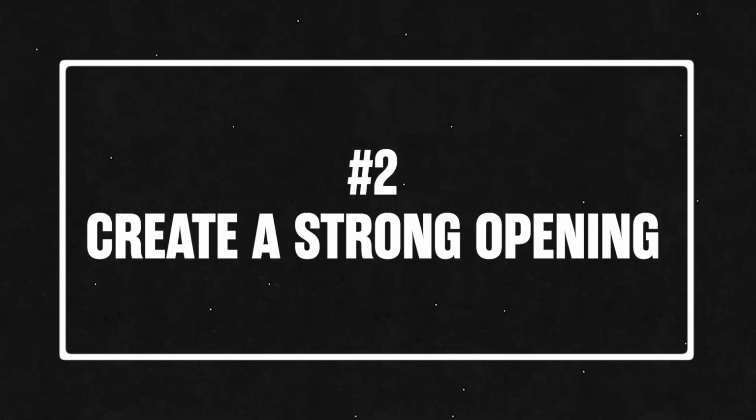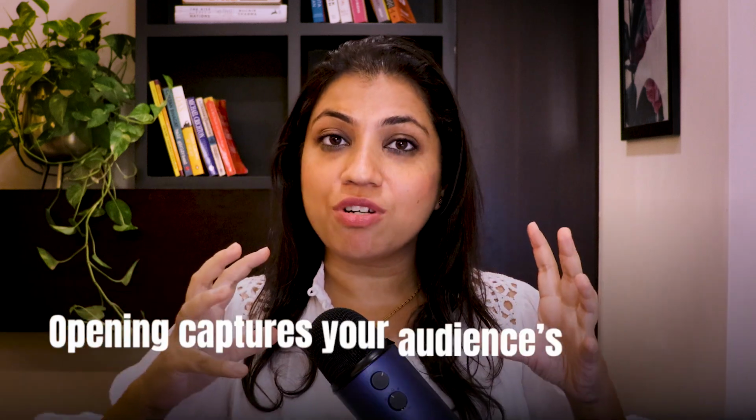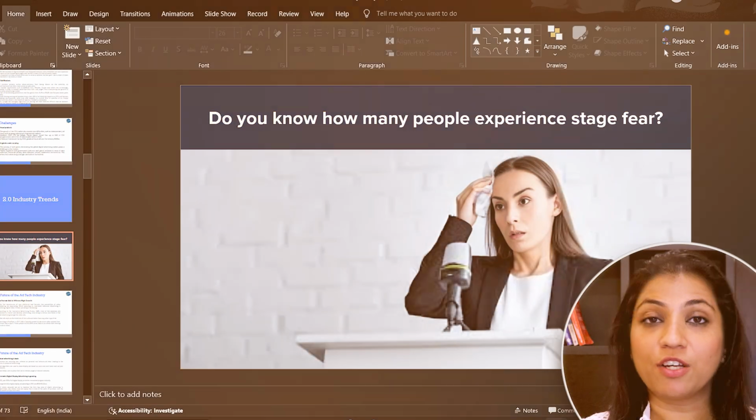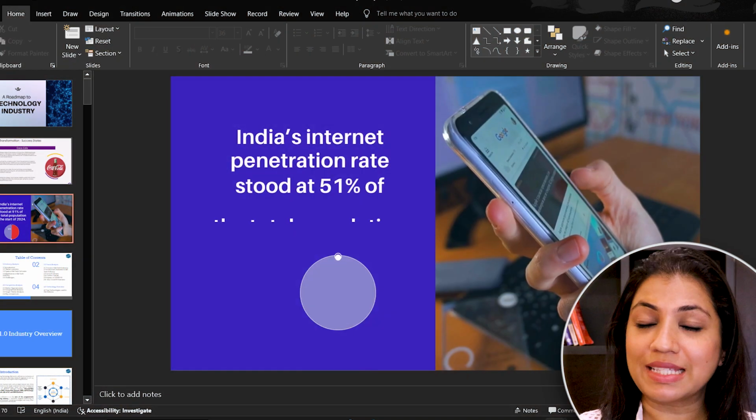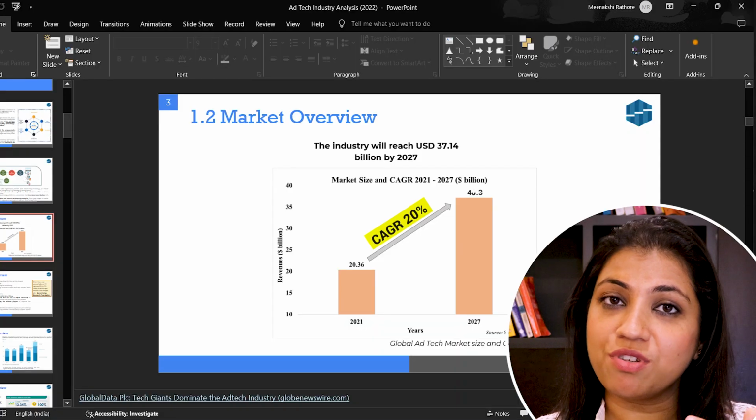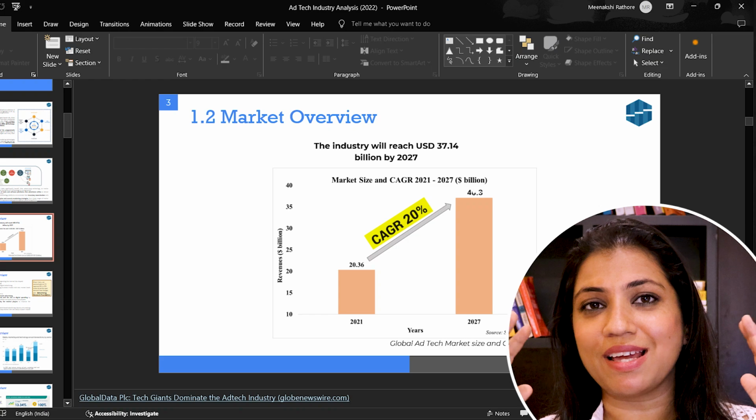Tip number 2, create a strong opening. An opening is very important because it really captures your audience's attention in the beginning, and that stays till at least half of the presentation. It could be a question, an intriguing statistic, or a captivating story that would draw the listeners to your presentation. For example, if I'm preparing an industry presentation, my opening would be, the CAGR of the industry is going to be a whopping 20% this year.